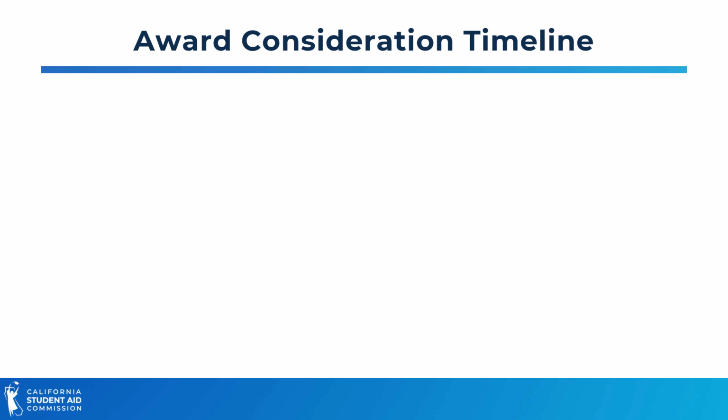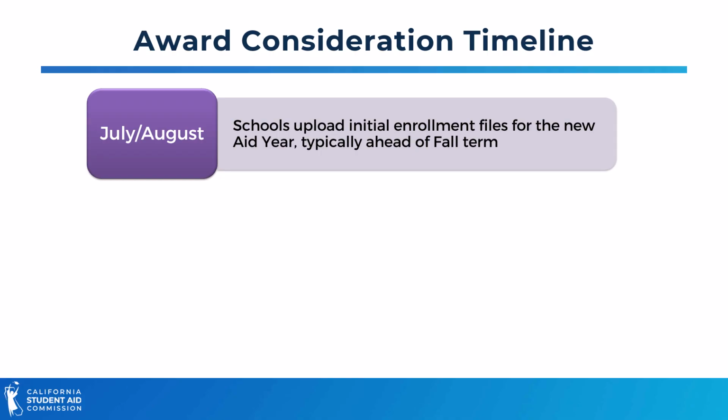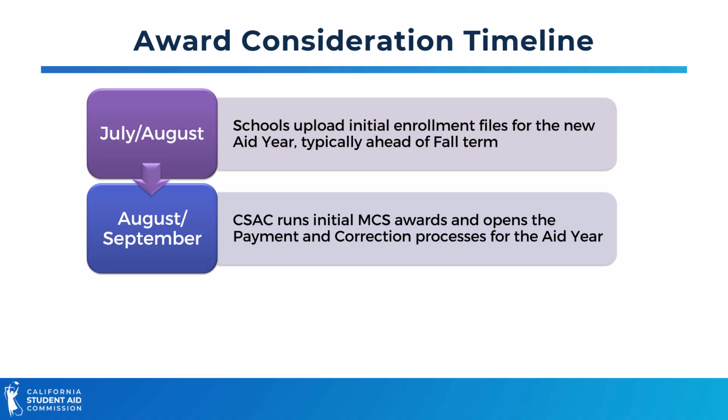Here is a look at the MCS award consideration timeline. Initial enrollment files are typically uploaded by institutions just ahead of the fall term in July or August. CSAC will announce the opening of the enrollment file submission process in a grant operations memo. Once all schools have submitted initial enrollment files, CSAC will temporarily close file submission to run the initial awarding process. Once initial awards have been run, CSAC will open the payment and correction process for that award year.